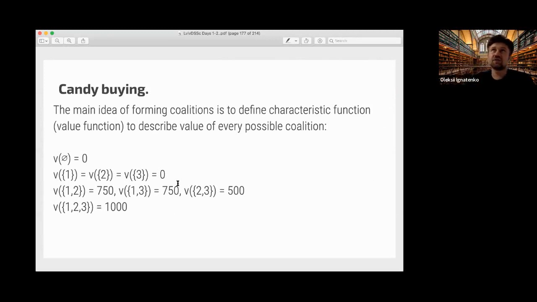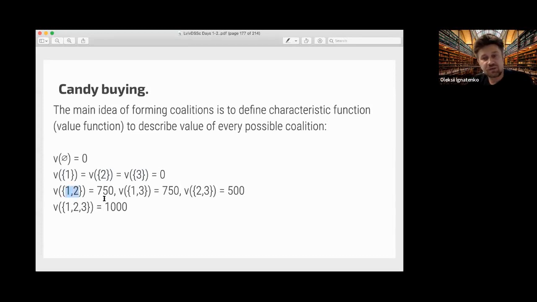So it shows how many candies this coalition can afford, can buy at maximum. So we have this formula. Usually the empty set is always 0, but here coalitions that consist of one member, one player, nobody can buy candies by himself, so it's 0 also.